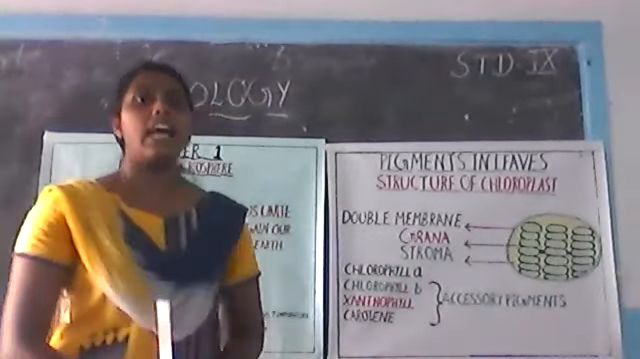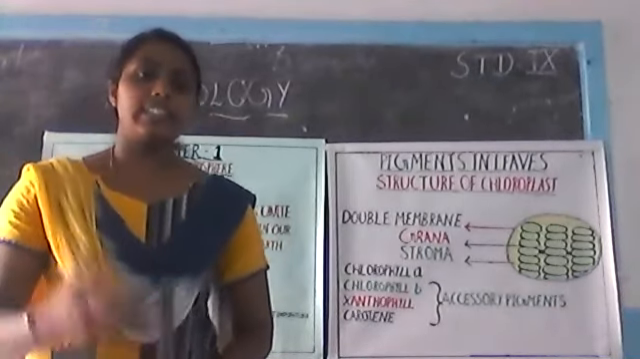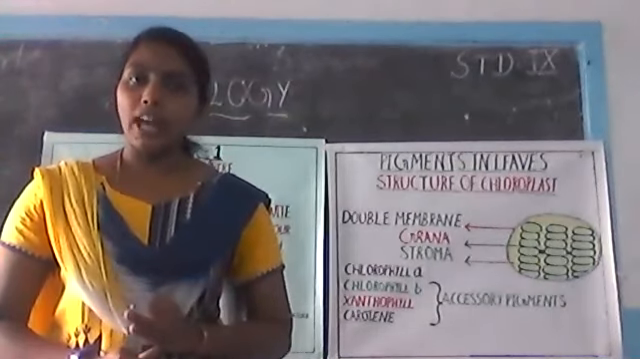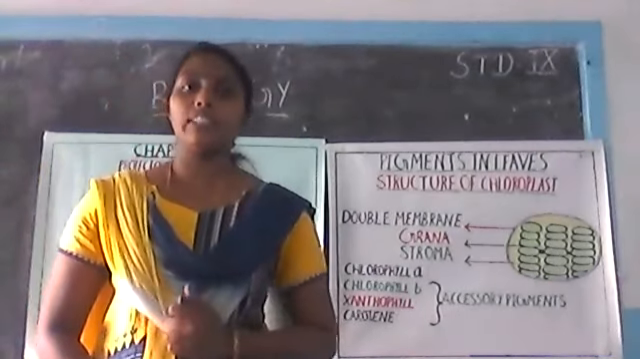So these are the topics we have covered today. Remaining we will discuss in the next class: global warming, structure of the chloroplast, and why the upper surface of the leaf is greener than the lower surface.